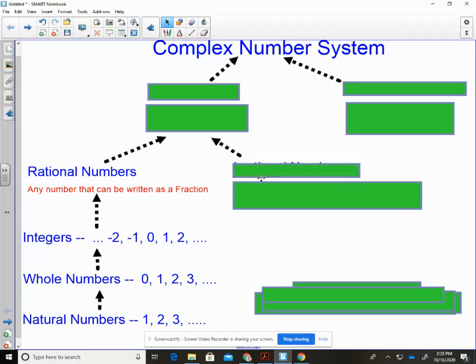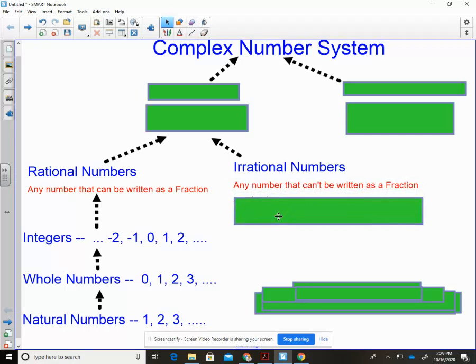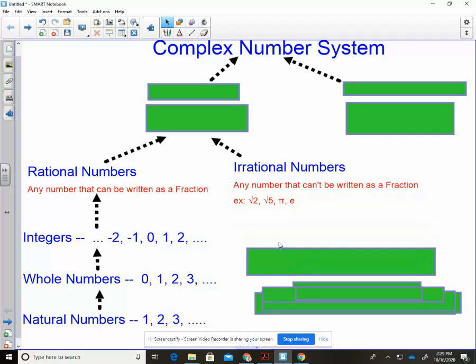So in looking at that, from rational numbers, we have irrational numbers. If any number that can be written as a fraction is a rational number, then irrational numbers would be any number that can't be written as a fraction. And you think, well, what are those? Well, the square root of 2, square root of 5, pi, 3.142, and then e.